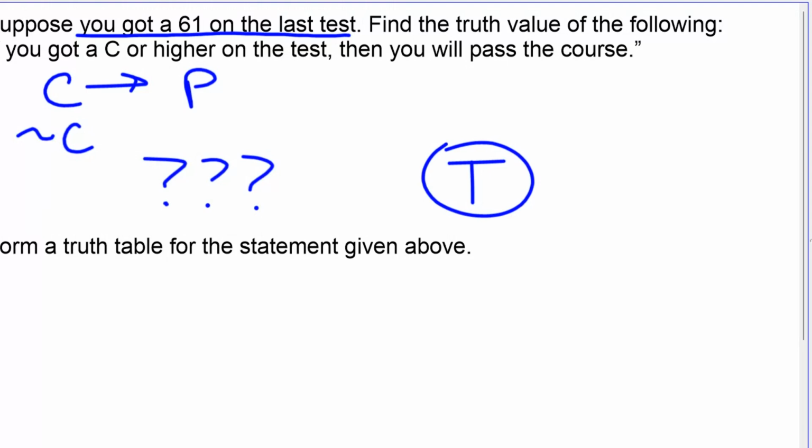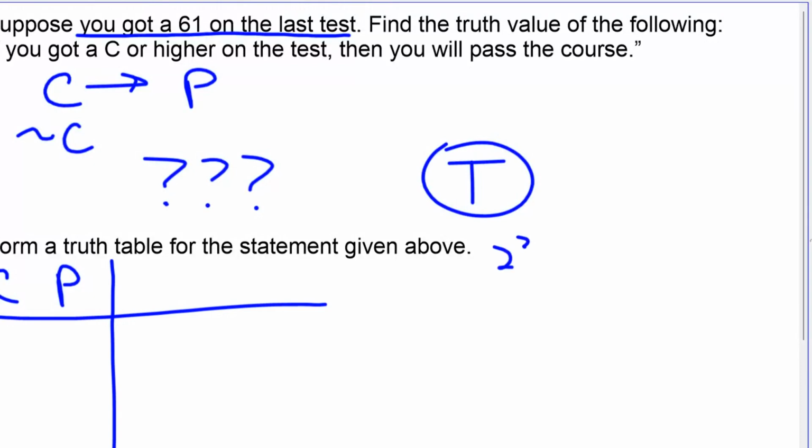Form a truth table for the statement given above. So we've got the statement of if C, then P. We've got two components. And remember how this works. If there are two components, then it's going to have 2 to the second power equals 4 rows. And how I like to do it is however many that is, 4 rows, half that many trues in that first column. True, true, false, false. And then half that many trues in the next column. True, false, true, false.